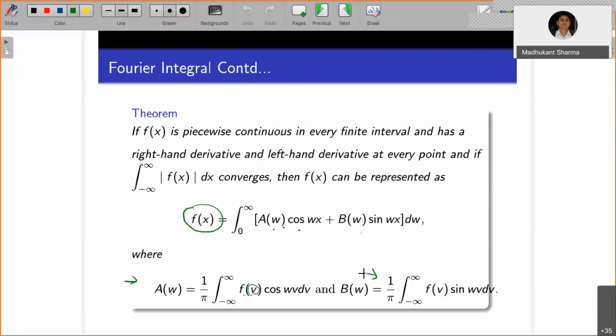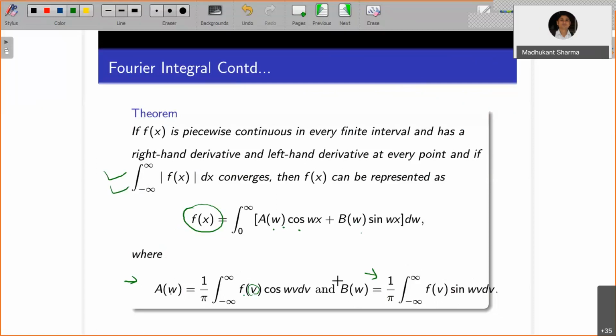Another thing is, suppose everything is fine, meaning you have the condition that the integral from minus infinity to infinity of mod f of x dx converges. Then you can show that if f is an even function, cos is even, so even into even is an even function. Over this interval we can't say whether the integral is 0 or non-zero. But certainly we can talk about b of w. F is even, sine is odd, so the integrand turns out to be an odd function. And then you can certainly say this integral is going to be 0, because the integral of mod f of x dx from minus infinity to infinity converges.